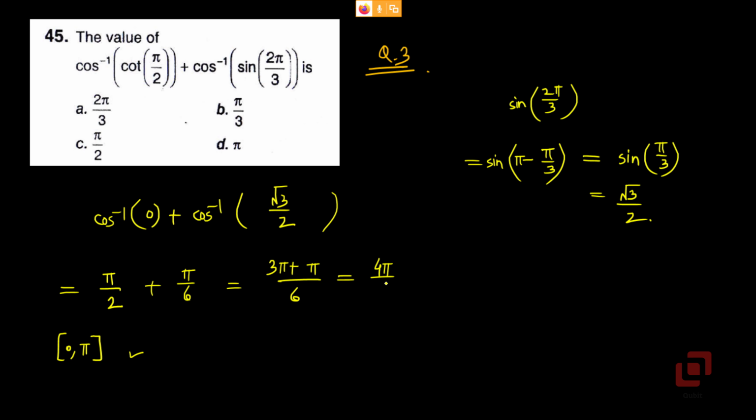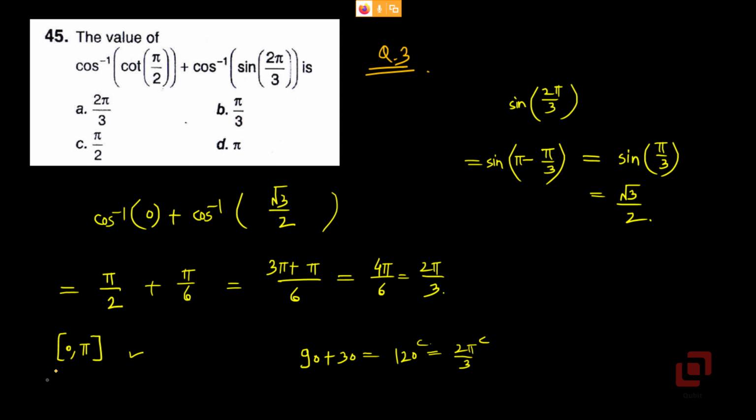4 pi by 6 or 2 pi by 3. A quick check. Pi by 2 is 90 degrees. Pi by 6 is 30 degrees. Addition gives you 150. Oh, sorry, 120. Pi by 3 is 60, so 2 pi by 3 is 120.